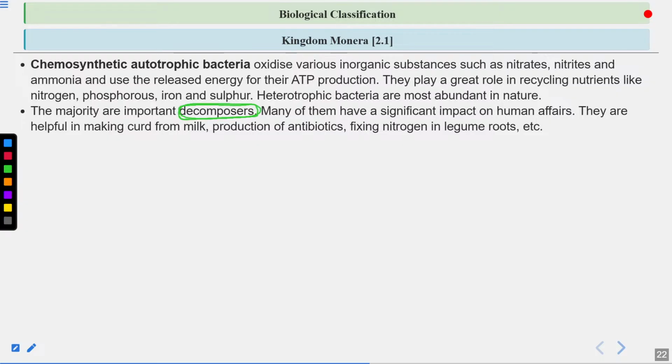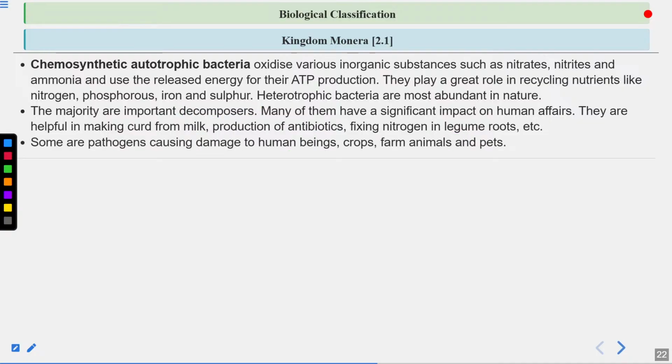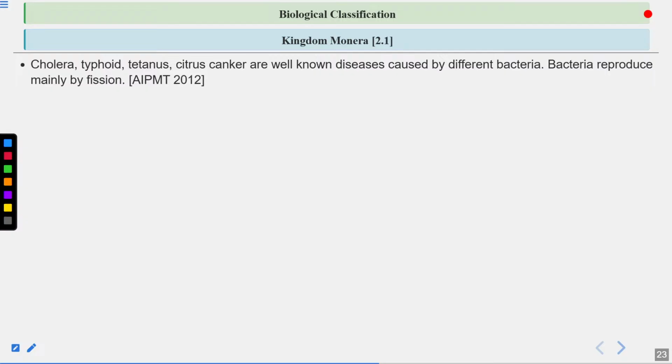They are also involved in the production of curd from milk. Certain bacteria like lactic acid bacteria known as lactobacillus can form curd from milk. Some can produce antibiotics, such as streptomycin, which is obtained from streptococcus. Then they can fix nitrogen in leguminous plants' roots. Some are pathogens and can cause diseases in humans, in crops, means in plants, in animals as well as pets. They cause diseases like cholera, typhoid, tetanus, and citrus canker.